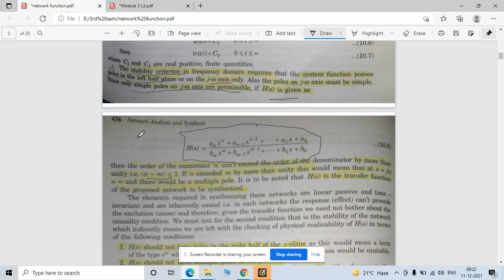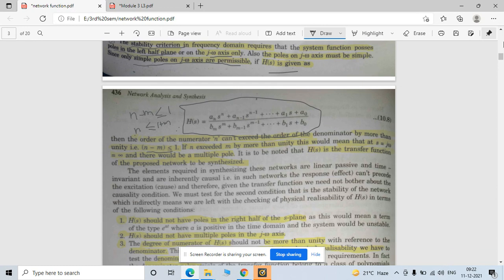This means the power n should be less than or equal to m. You can say that n is less than or equal to m plus 1. So the power of m is this, and the power of n will be one more than the power of m. Okay, I hope this is clear to you. So this is one condition for this circuit.